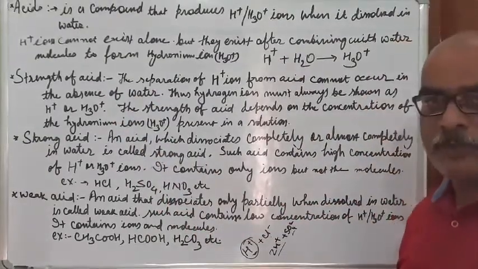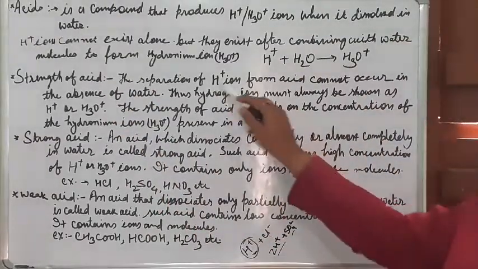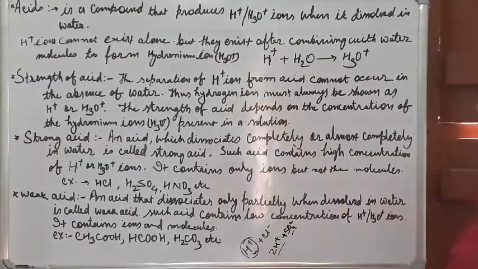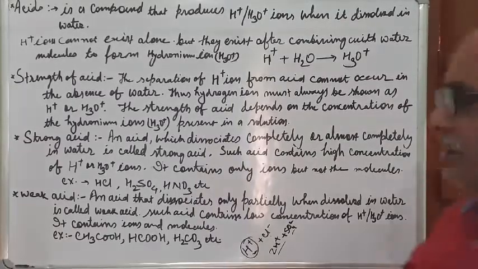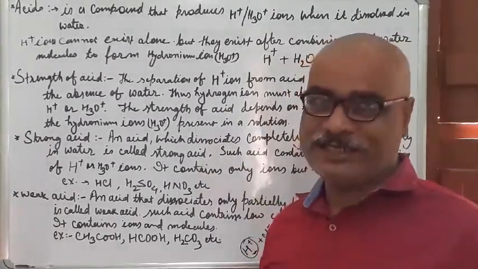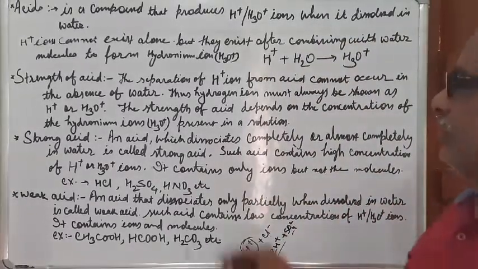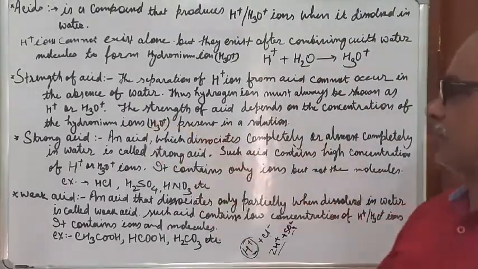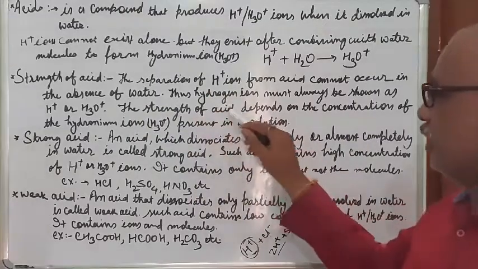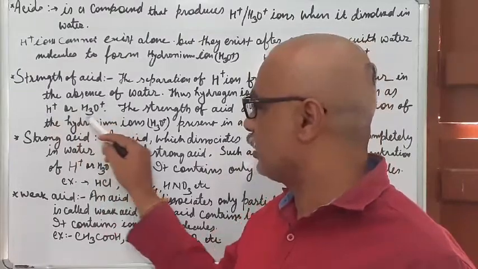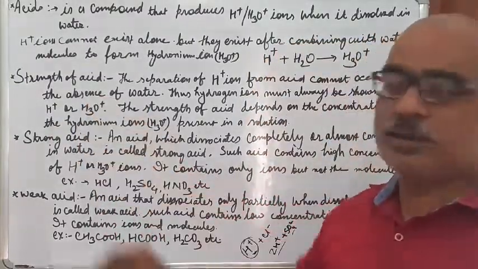Okay. So what happens? There is a separation or ionization. There is a separation of H plus ion from the acid. And the separation of H plus ion will not take place in the absence of water. So H plus ion will always combine with water to form H3O plus. Now the strength of the acid will depend upon the concentration of H plus ion or H3O plus ion. That means the strength of the acid.